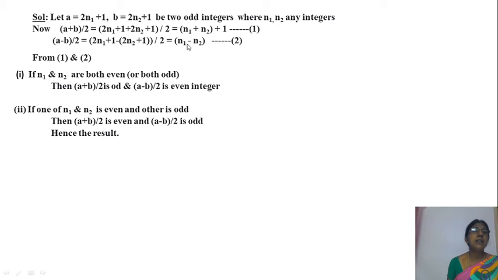The next one, you assume n1 is 5, n2 is 4. One is odd, one is even. What do you get? 5 minus 4, 1, odd. So you get odd. The second one is odd. For which case, if n1, n2, one is even and one is odd, then we get a plus b by 2 is even and the second one is odd. Hence the result. Okay?